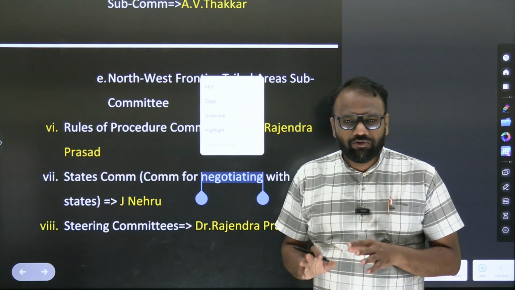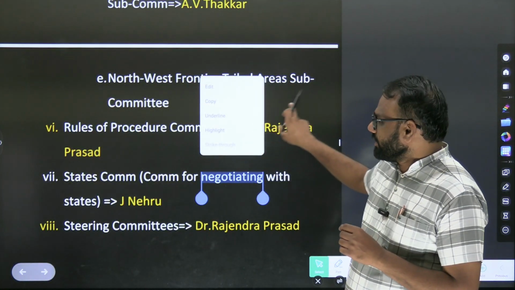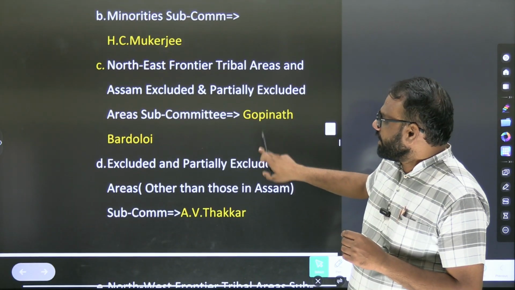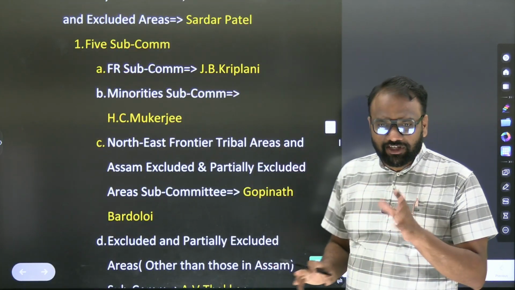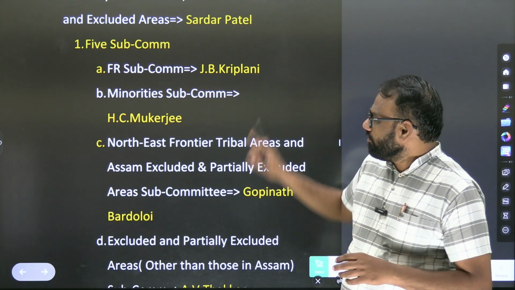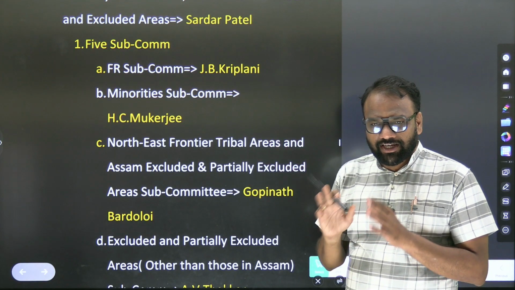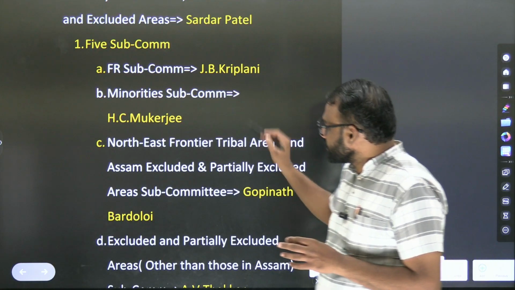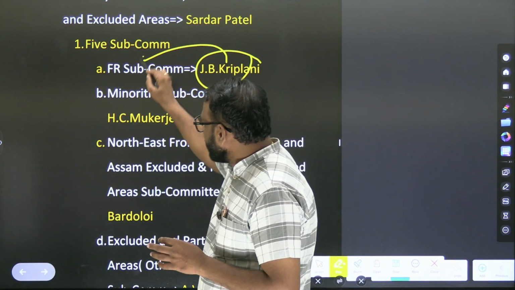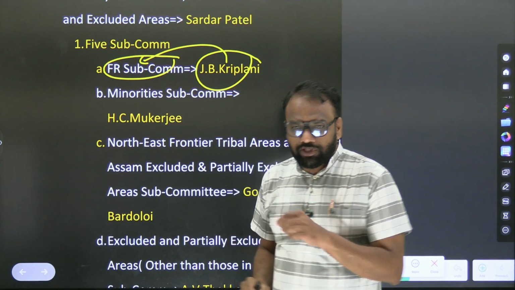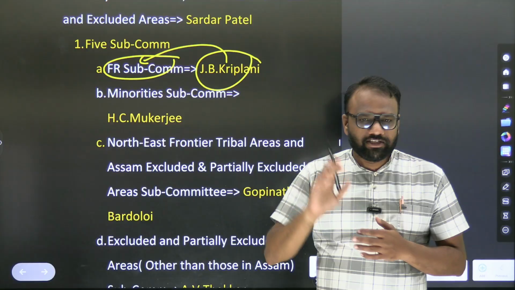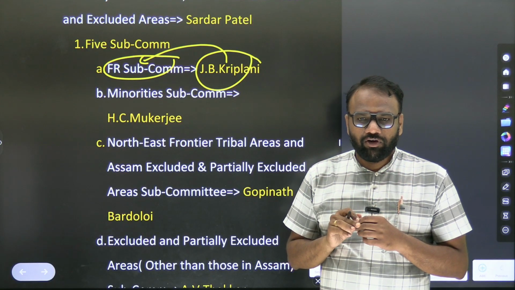Now what we will do, we will not retain all this information. How are we going to retain the information? Only like this. Whether H.C. Mukherjee was part of the Constituent Assembly? Yes. Whether J.B. Kripalani was part of the Constituent Assembly? Yes. We are not going to associate J.B. Kripalani with the Fundamental Rights Subcommittee, because if you do this, the information overburden will increase. You will not be able to connect later on.